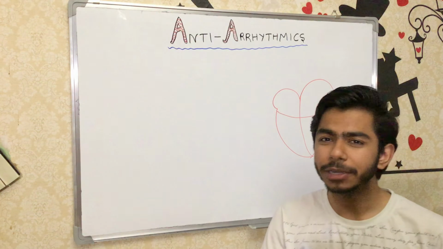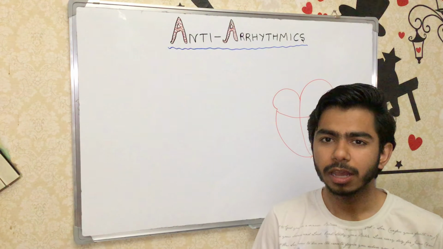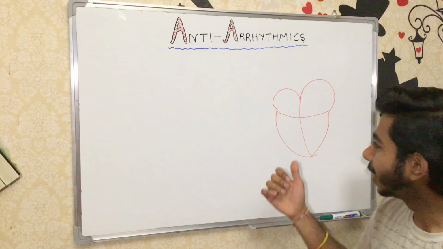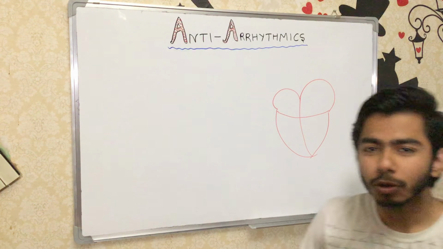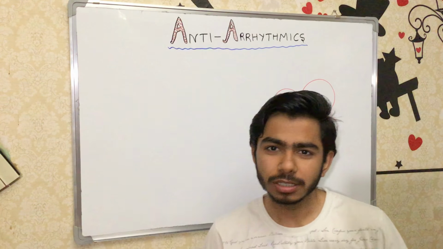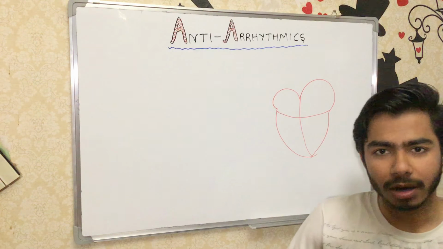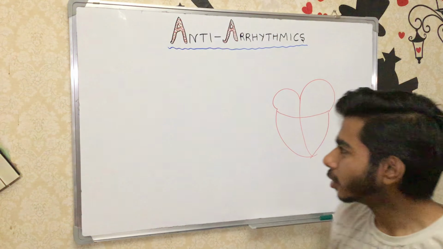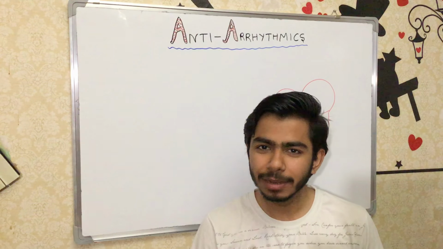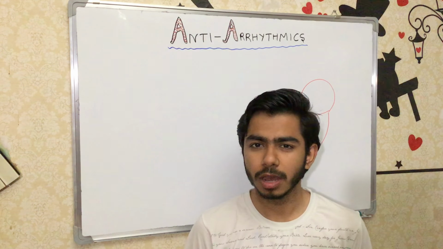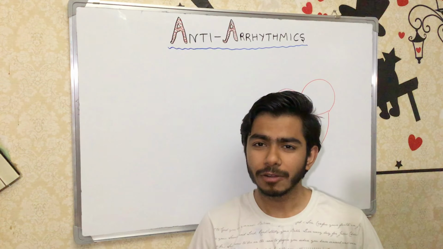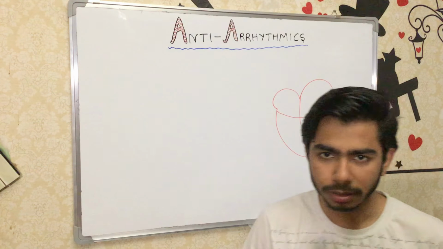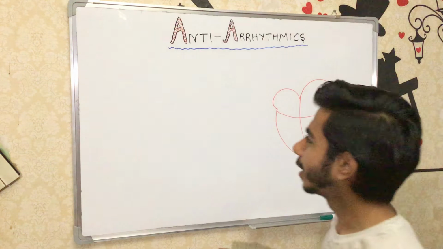So the pumping ability of the heart is determined with the help of the electrical impulses, or the conduction system, which is running in our heart. So we should know the components of the conduction system. What are the main components? The conduction system mainly consists of 5 elements, if we talk about how the electrical impulses flow into our heart and help our heart to pump the blood. So let's look over the conduction system.